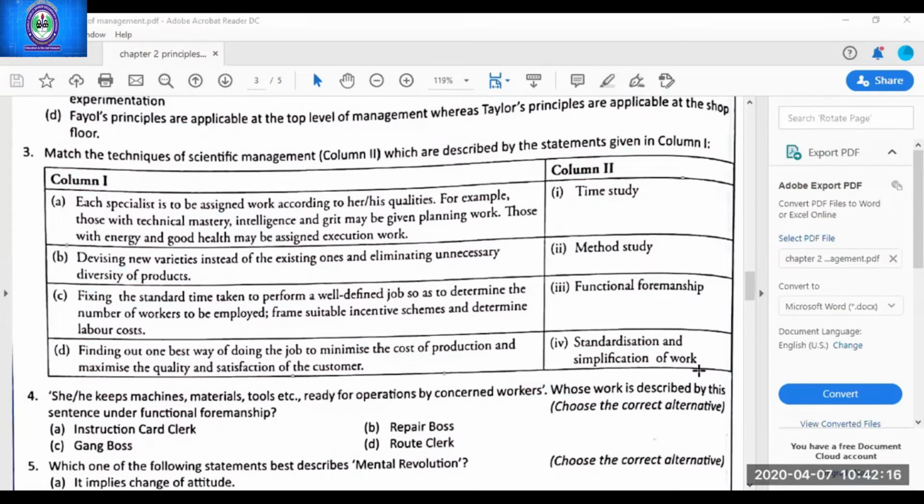Finding out one best way of doing the job to minimize the cost of production and maximize the quality and satisfaction of the customer. Method study. Shubhangi, start with question number 4.